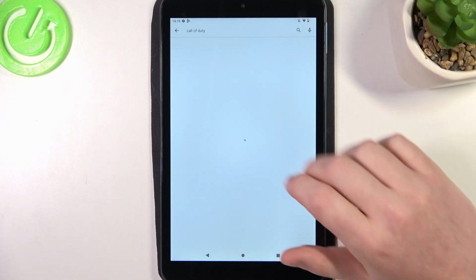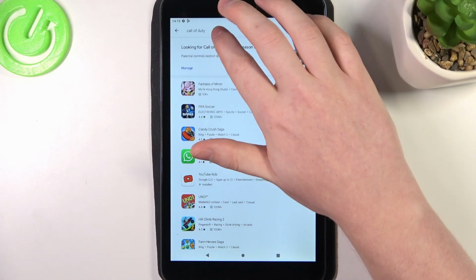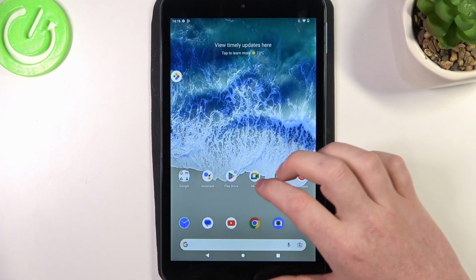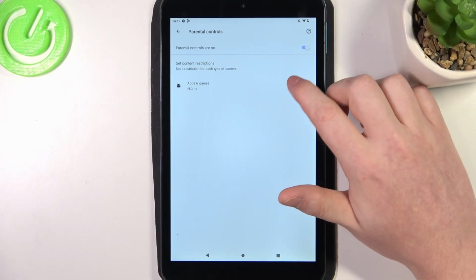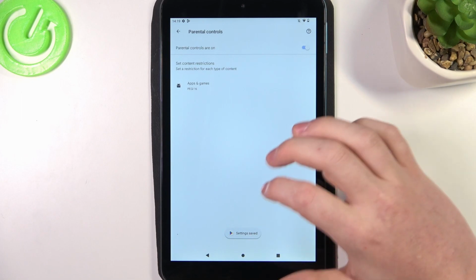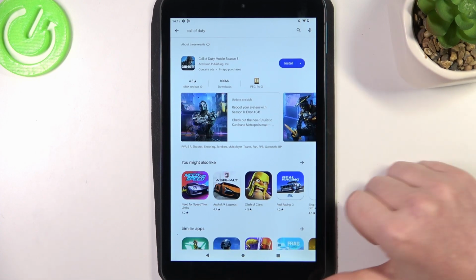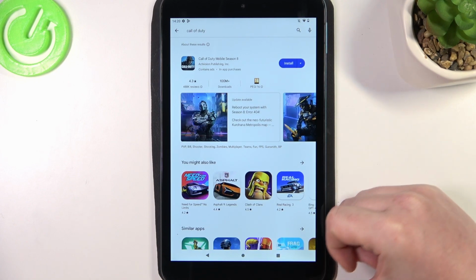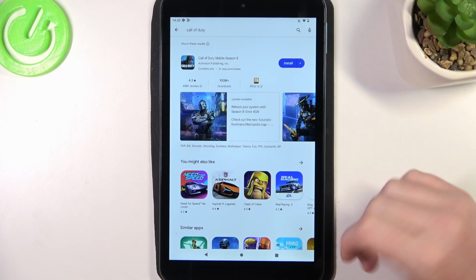Now when we look for the game again, it's right here, but we can't even click on it again. Okay, let's restart our Google Play Store. And it's right here and we can install it. So you might need to restart your Google Play Store, or try to save the settings again, or simply restart your entire device and it should work fine.